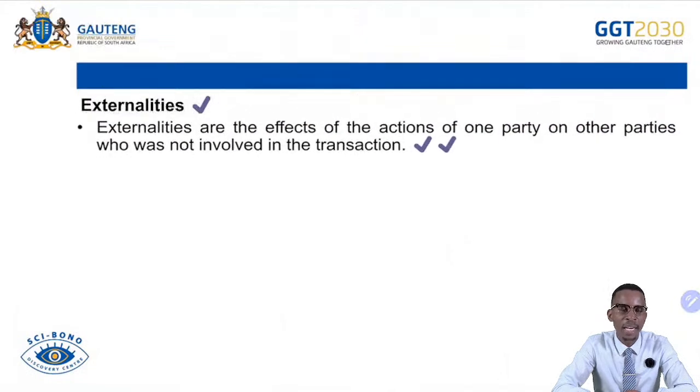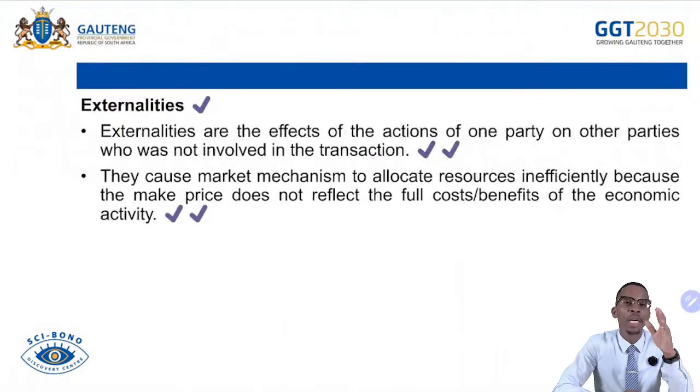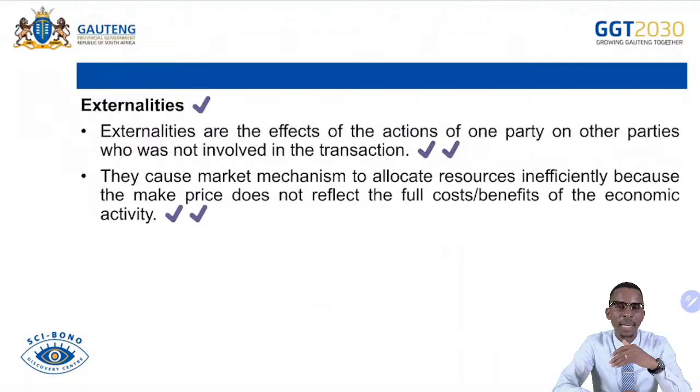Externalities, remember, were both negative and positive. In this case, we talk about the costs or benefits that spill over to a third party that was not part of the initial transaction. So they can be differentiated into positive externalities as well as negative externalities. Negative externalities are costs that spill over to a third party, and positive ones are benefits enjoyed by the third party. For negative externality, we talk about internal costs plus external costs, which give us social costs. For positive, we talk about internal benefit plus external benefit, which give us the social benefit.